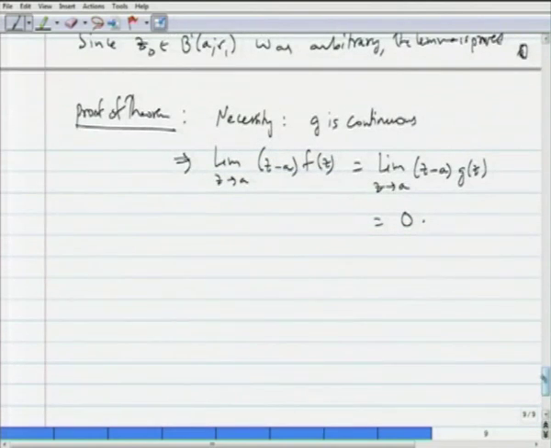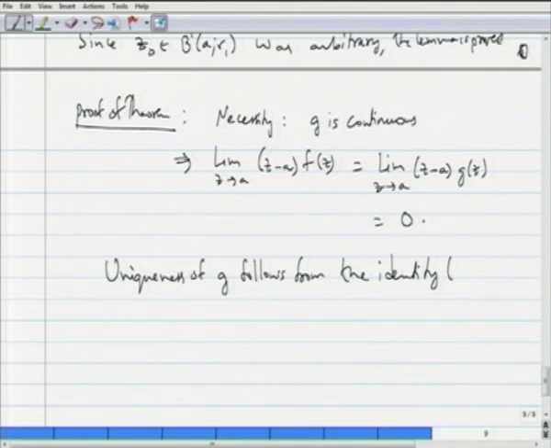Okay. So, the necessity is really easy, and uniqueness of G follows from the identity theorem. Let me be more clear here. What I mean is, if we know that there is a function G which extends f to the point a as well, then it has to be unique by the identity theorem, because f and g have to agree, that is the condition on G. So, f and g have to agree on B prime a r, which is a set with a limit point.